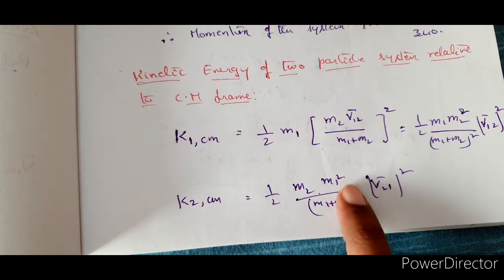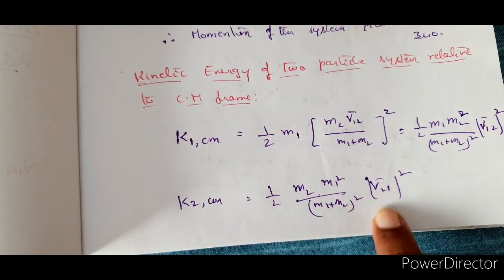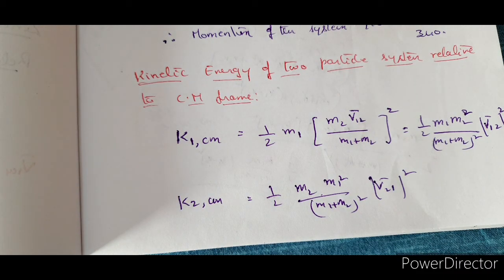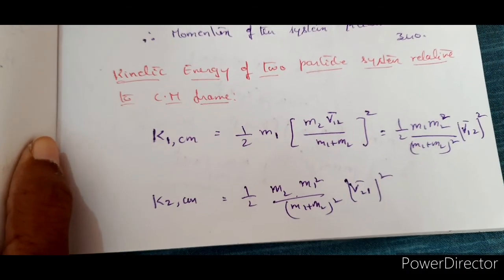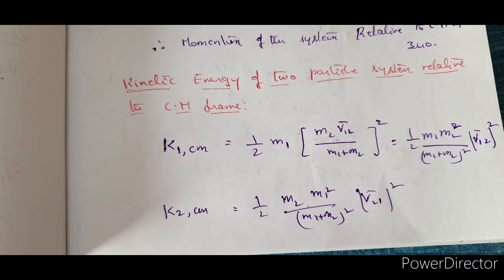So that whole square, I have converted into modulus square, this is m1 square by m1 plus m2 whole square. Clear? Give a look at these two, k1 cm and k2 cm, that is the kinetic energy of the first particle with respect to center of mass and the second particle with respect to center of mass. Clear? Right, please note it down. I'll give you a minute.